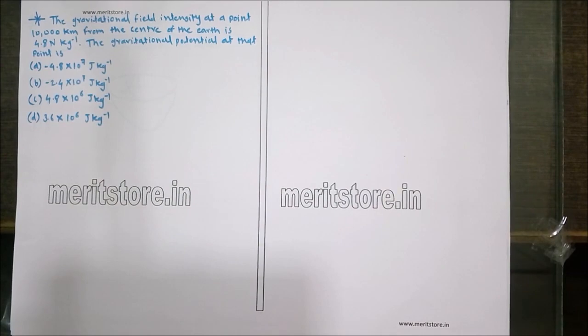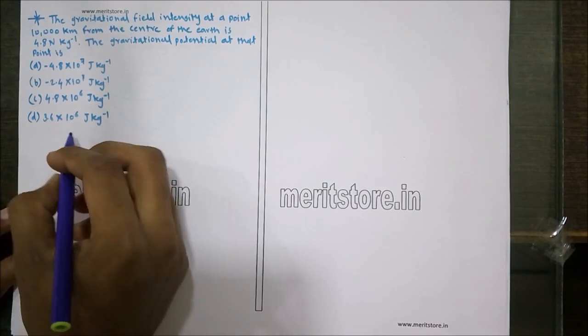The gravitational field intensity at a point 10,000 kilometers from the center of the Earth is 4.8 newtons per kg. The gravitational potential at that point is, the options are minus 4.8 into 10 raised to 7 joules per kg, minus 2.4 into 10 raised to 7 joules per kg, 4.8 into 10 raised to 6 joules per kg, and 3.6 into 10 raised to 6 joules per kg.